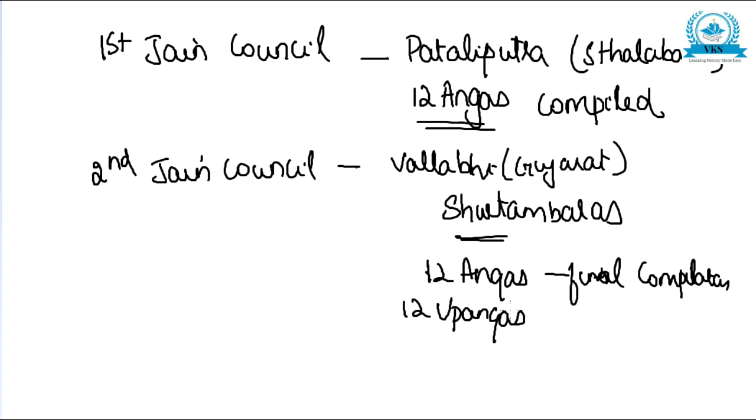Jainism also spread to Kalinga in Orissa in the 4th century BC, and there it enjoyed the patronage of the Kalinga king Kharavela.